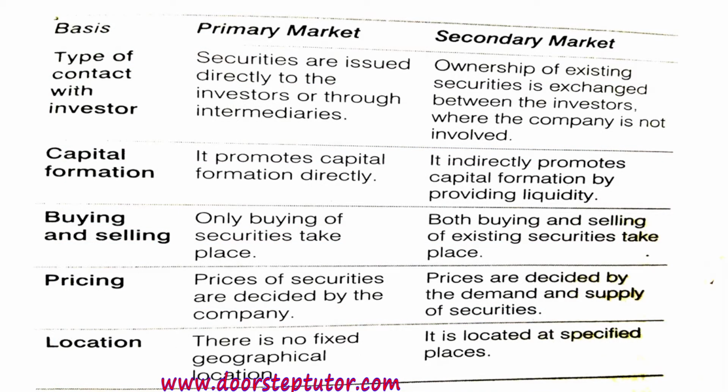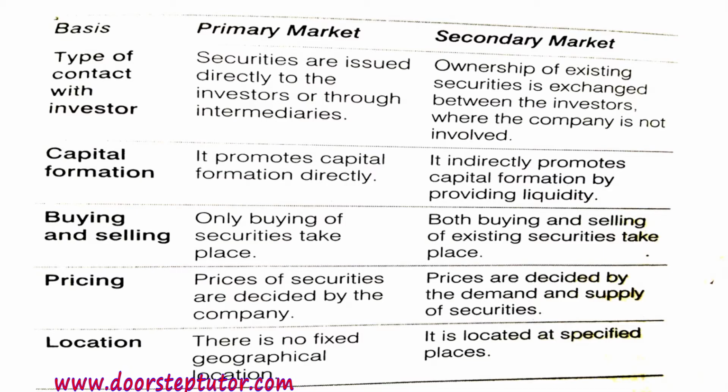So in the primary market, securities are issued directly to the investors or through intermediaries, as we have seen in the picture. In the secondary market, ownership of existing securities is exchanged between the investors, but the company is not involved. Ownership is exchanged, but company is not involved here. In the primary market, capital formation happens, and in the secondary market, it indirectly promotes capital formation by providing liquidity.